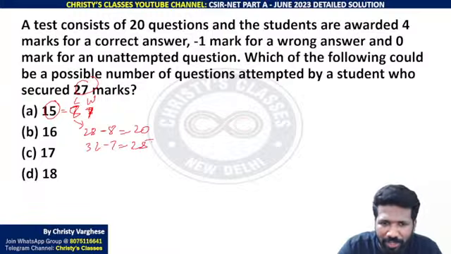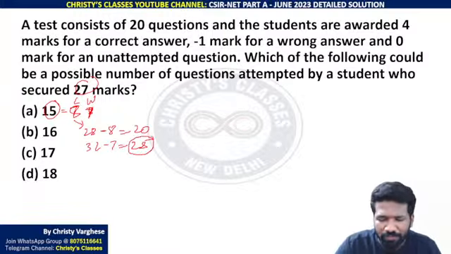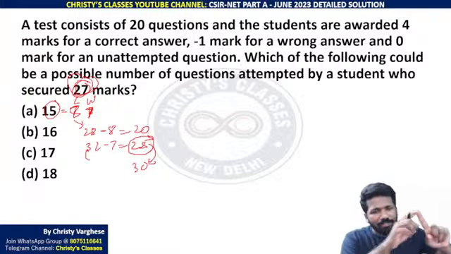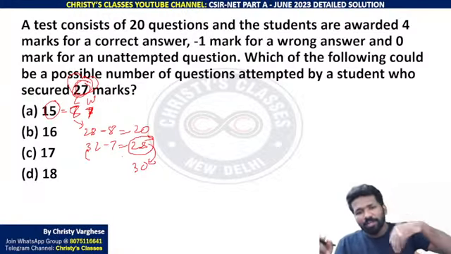Trial and error you are doing. 32 minus 7 is 25. There you cannot get 27, and if you increase one more here, it will become 30 only. 27 you cannot get, because I told you, one correct answer turned into a wrong answer will give 5 marks extra.